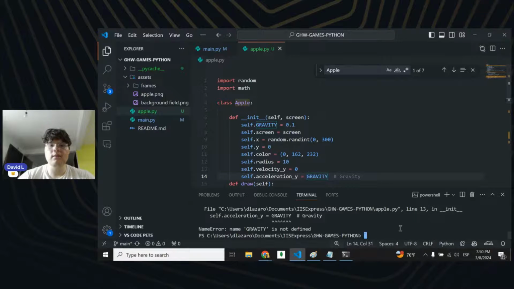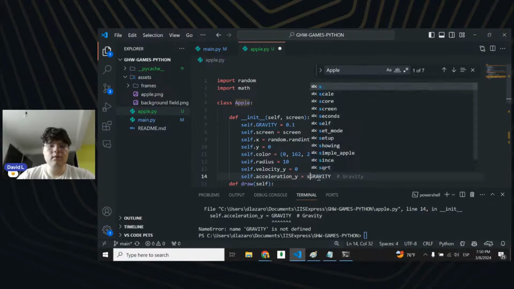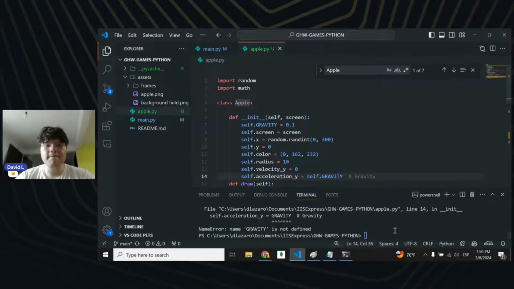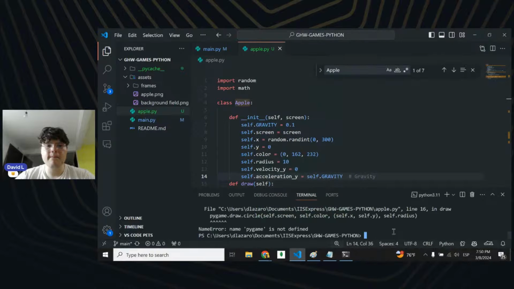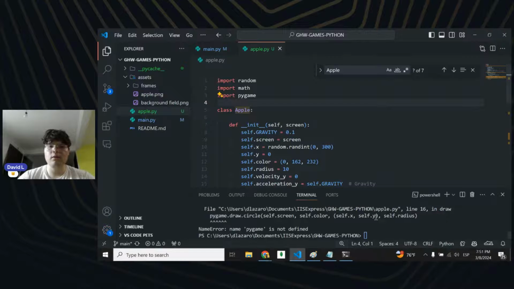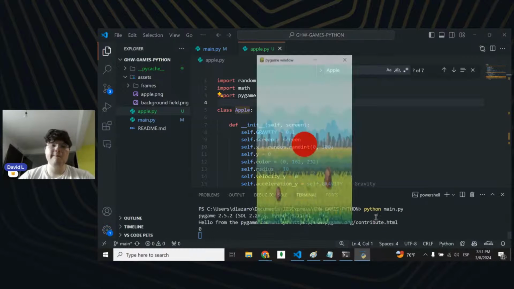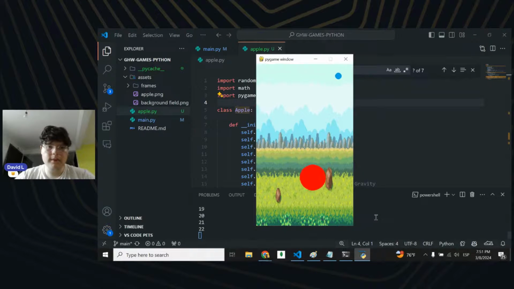I think self.gravity. Self, Python, the ground circle. Oh yeah, Python. Import PyGame and let's see. Yeah, nice. Okay, so now we have refactored our code.